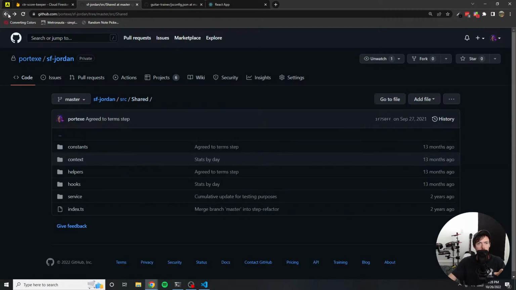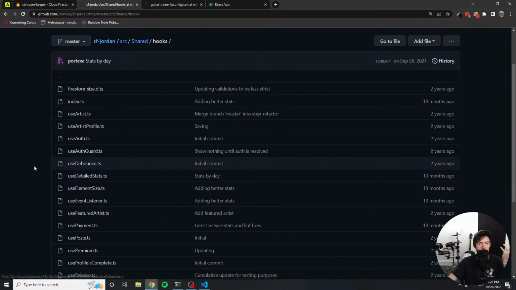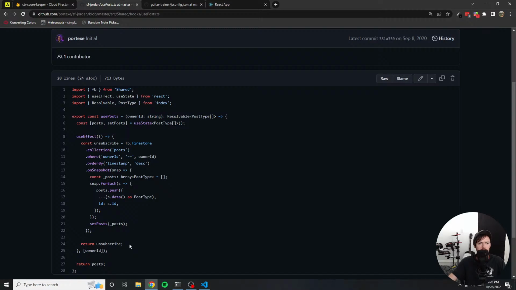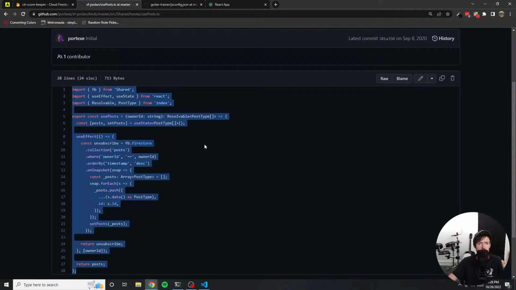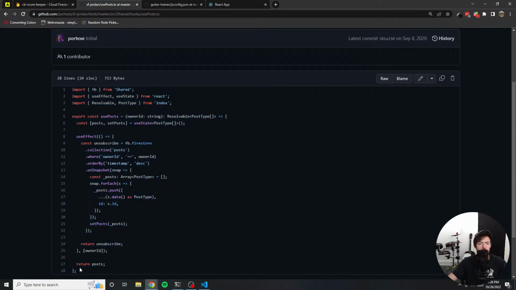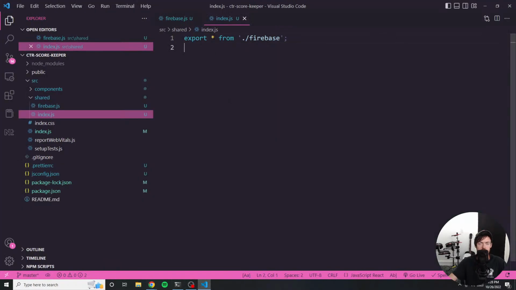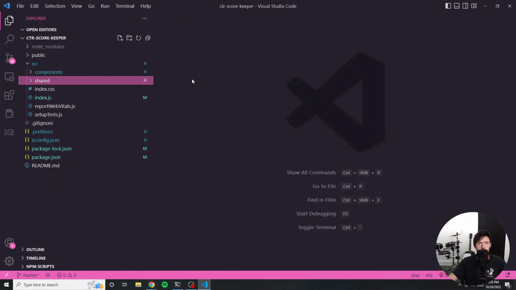So if I go into some hook that I may have created, like use posts, this will probably be a really easy one. This is a hook I wrote that allows me to grab stuff from Firebase. So I'm going to copy this and keep with this same pattern, which means that for each thing I want to retrieve from Firebase, I want to have a dedicated hook for that, because it makes things more simple in my opinion.